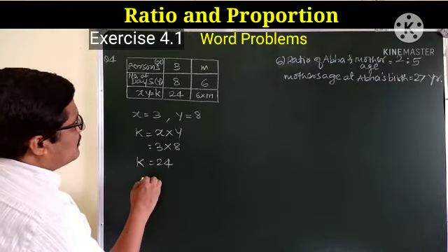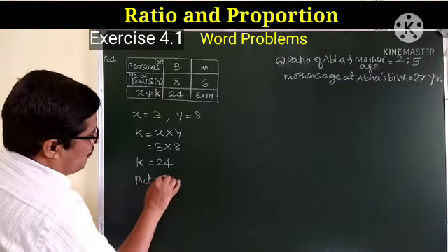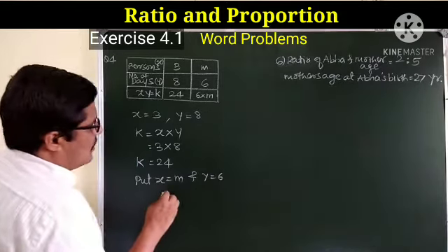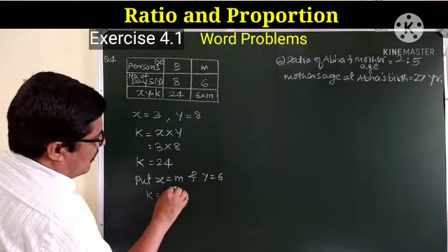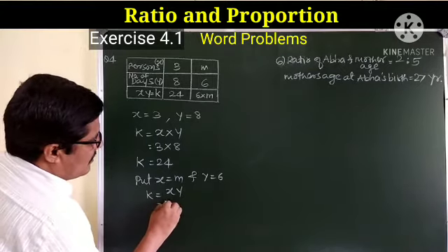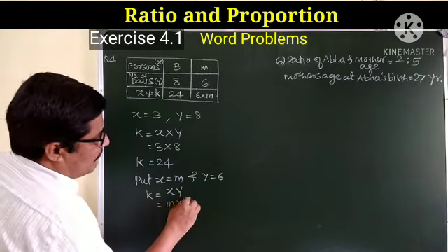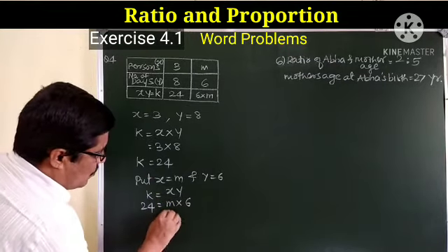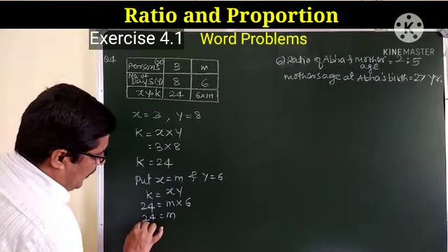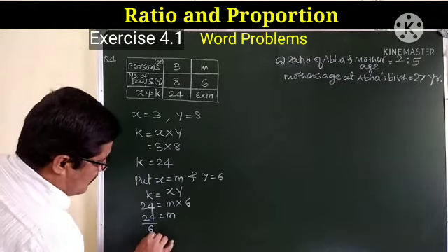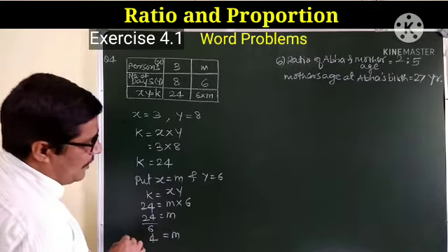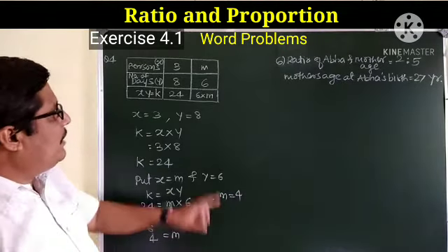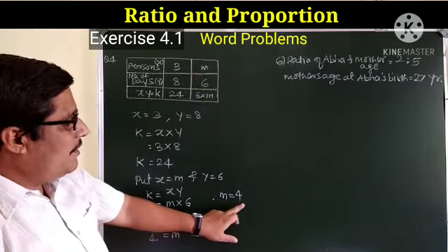Now in the second case, put x is equal to m and y is equal to 6, then k is equal to xy, that is m multiplied by 6, and value of k is 24. So m is equal to 24 upon 6, that is 4. Therefore we can write m is equal to 4. That means the number of persons required is 4.